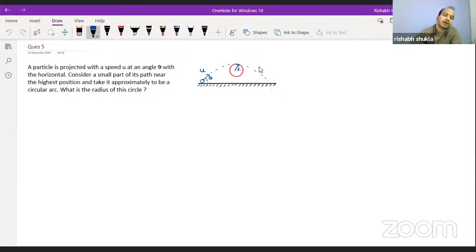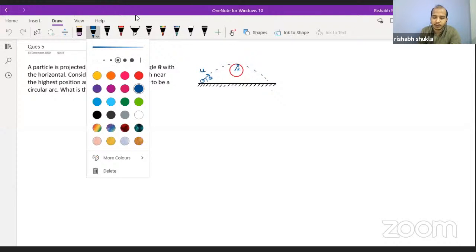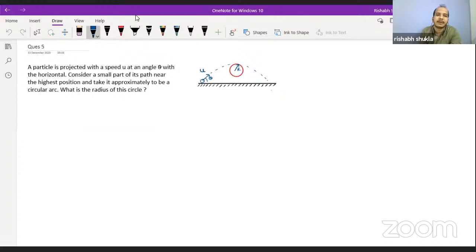Since we haven't kept any question from linear motion directly, just before starting this I would like to go for the revision of linear motion first, and then we will start with this. Whoever joins, please comment in the chat box. First of all we are going for the revision of linear motion, and then we will see how to approach such a question.